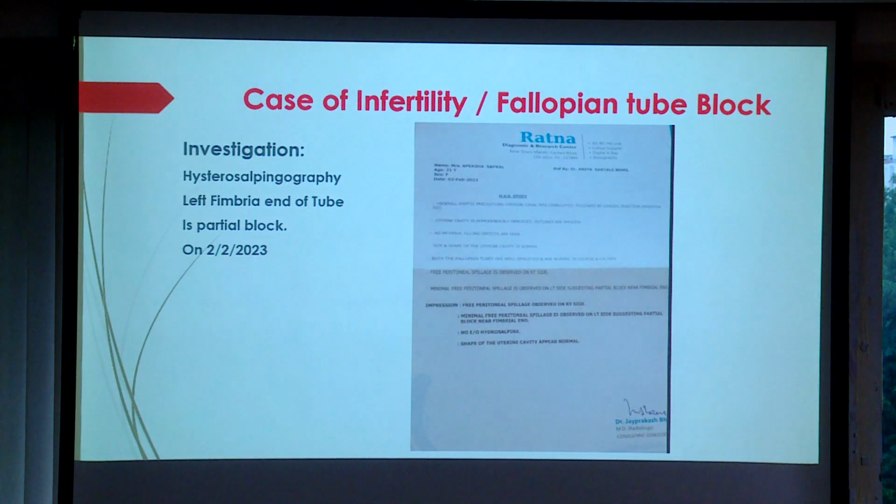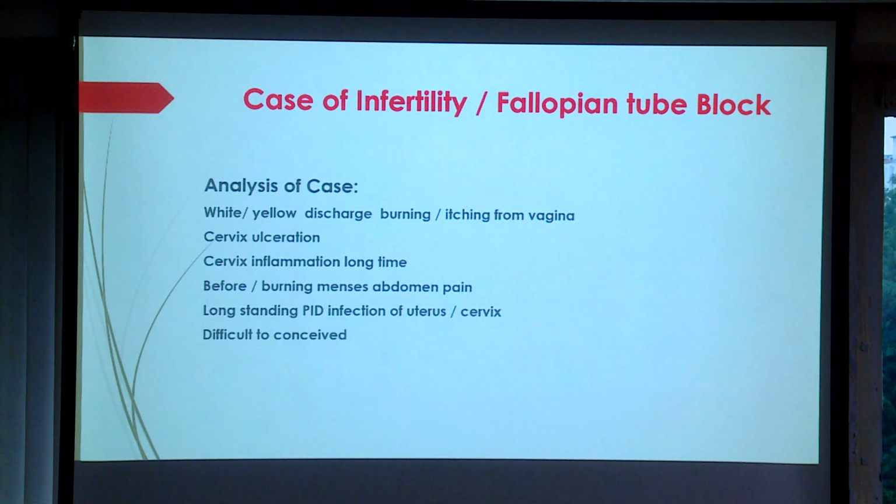Now what is the analysis of the case? First is white-yellow discharge with burning and itching from the vagina. Cervical ulceration was there, with cervical inflammation for a long time. Whenever infection happens, the bacterial flora of the cervix and inner vaginal area gets disturbed, and because of that the mucous membrane gets eroded and acrid discharge passes. Abdominal pain before and during menses, and long-standing PID with infection of the uterus and cervix. Because of that they cannot conceive. This is the actual cause.